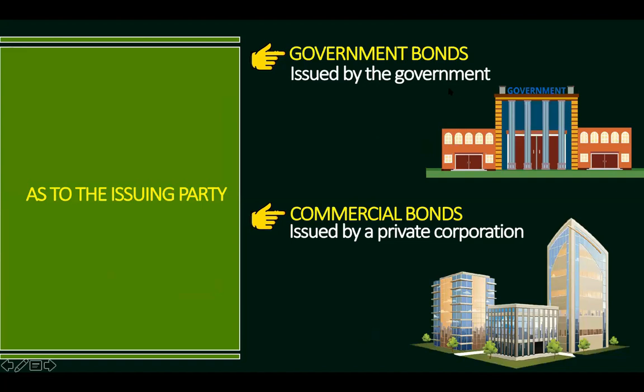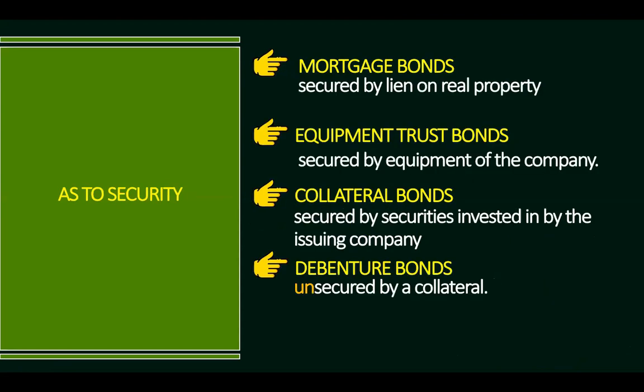If it's the government that issues bonds, we call that government bonds, examples of which are treasury bonds. If it's issued by a private corporation, it's a commercial bond or corporate bond. Now, as to security, bonds are classified as mortgage bonds, equipment trust bonds, collateral bonds, and debenture bonds. When we say mortgage bonds, the bonds are secured by a lien on real property, meaning there is a collateral, and the collateral are real properties or title of real estate.